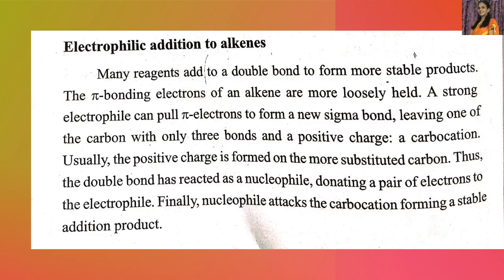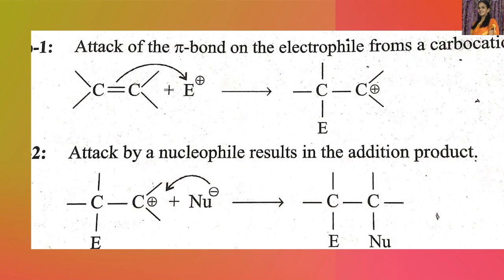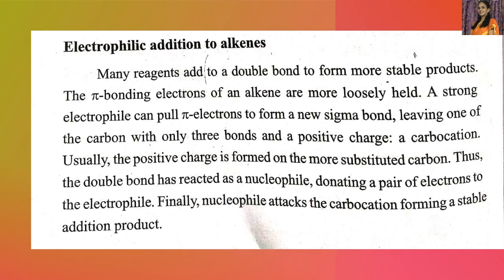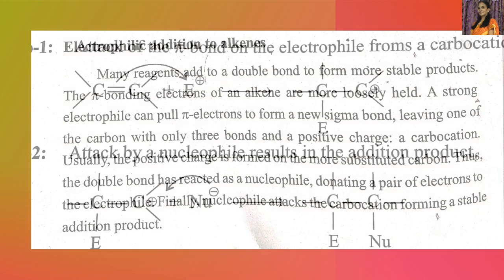We will discuss this by taking an example. In the electrophilic addition reaction, step 1 is the attack of the pi bond on the electrophile to form a carbocation. That is what we have discussed. The pi bond electrons of an alkene are more loosely held. A strong electrophile can pull pi bond electrons to form a new sigma bond, leaving one of the carbons with only 3 bonds and a positive charge. That is, a carbocation is formed.